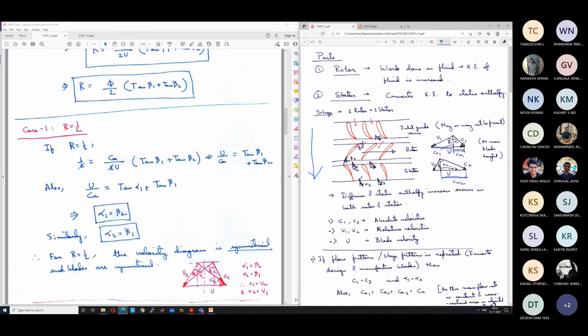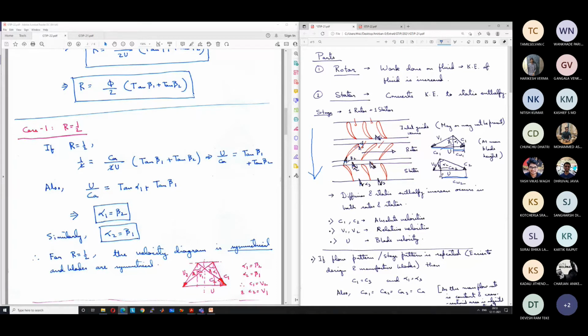So that is what we see mathematically here, that alpha 1 equal to beta 2 and alpha 2 equal to beta 1. If we put both the velocity triangles together, we get the velocity diagram symmetrical about the central line.